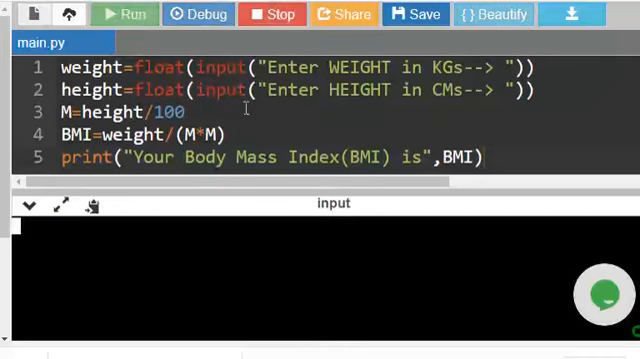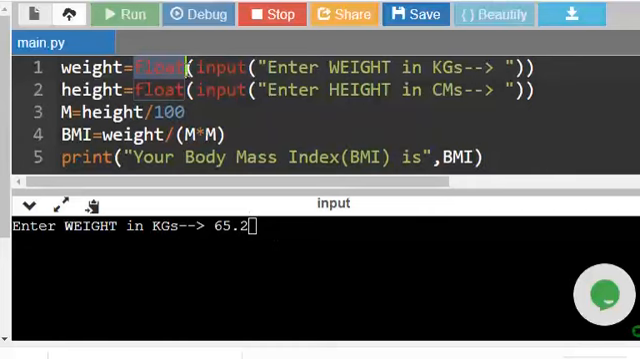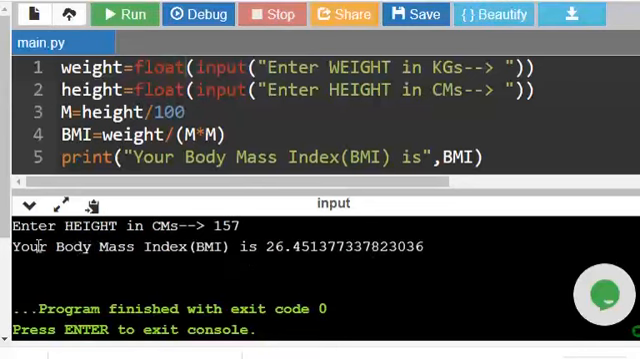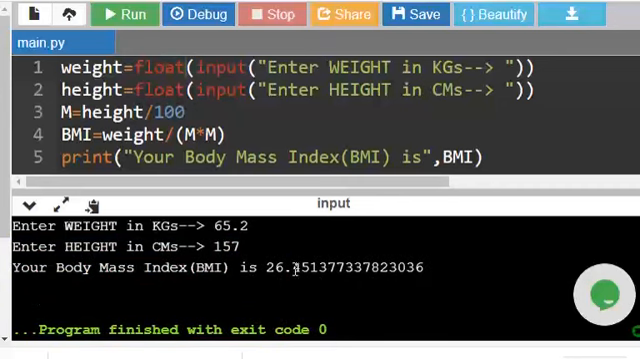I click on run, enter weight in kilograms. I am giving 65.2. That's the reason we are converting into float. We can give a decimal point, 65.2, and enter height in centimeters. So let me say 157 centimeters. So now it prints your body mass index is 26 point so many digits after the decimal point. If you want only 2, we have to round it.